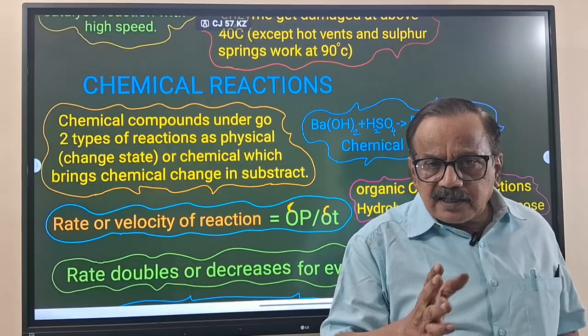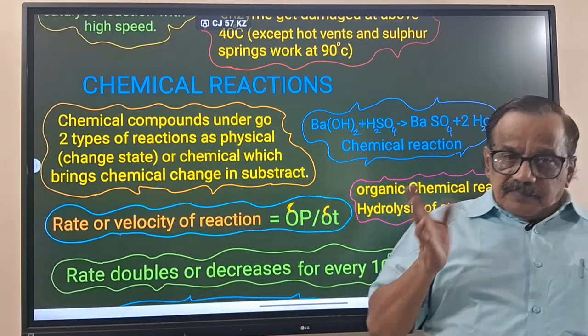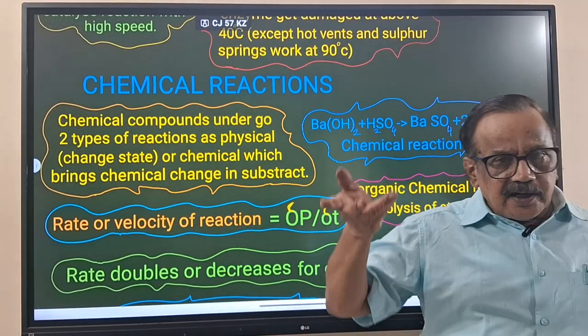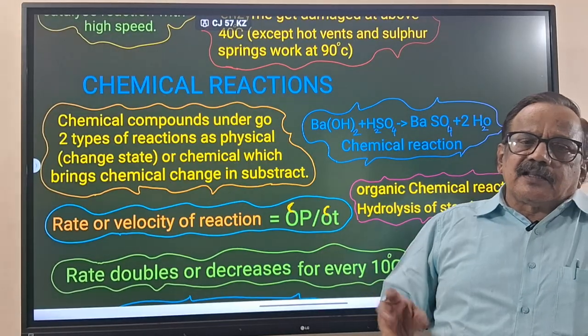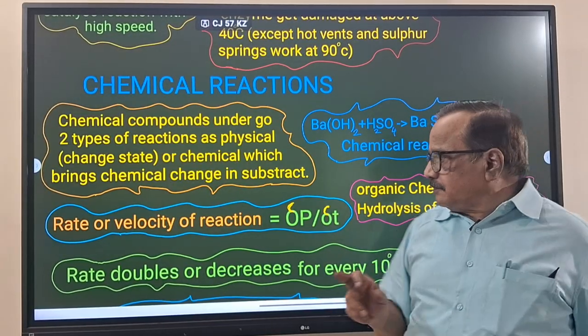Physical change I told already. Water becoming ice, ice becoming water, water being evaporated. All these things are physical changes because there is no change in the chemical composition in that.